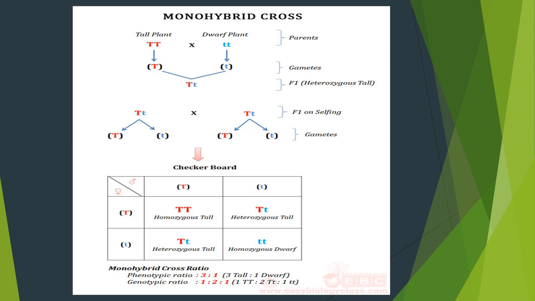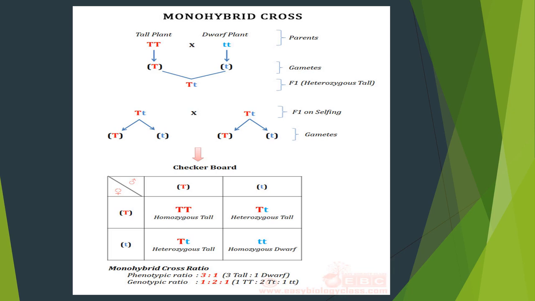F-I-L-I-A-L. Filial. First filial generation. It is nothing but while crossing the 2 different parents, the first offspring will be formed. So that first offspring is called as F1 generation. Next.